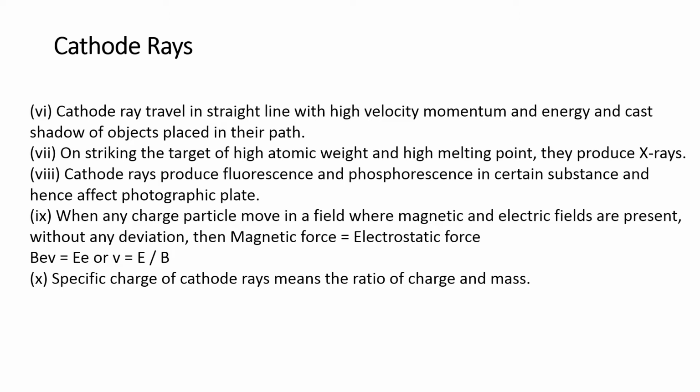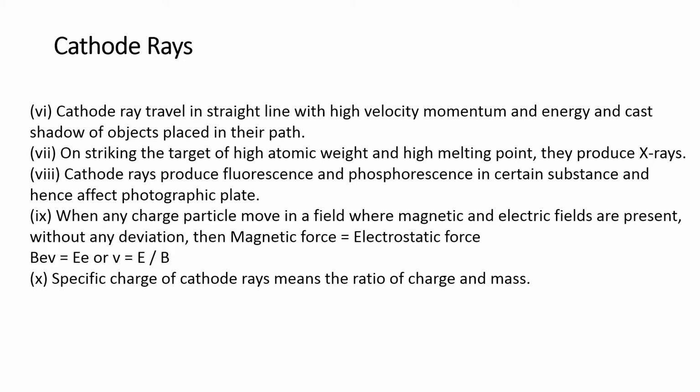Cathode rays travel in a straight line and produce momentum. On striking heavy metals, they can produce X-rays. Cathode rays produce fluorescence and phosphorescence in certain substances. When a charged particle moves in a region where magnetic and electric fields are present in a balanced manner, it cannot be deviated. Through this, you can calculate the velocity.